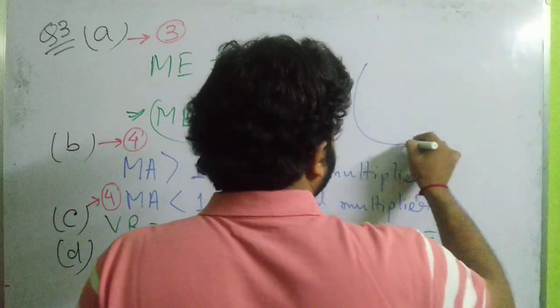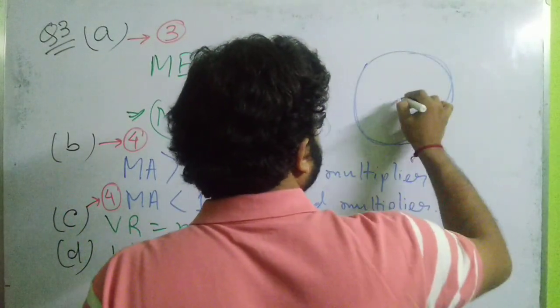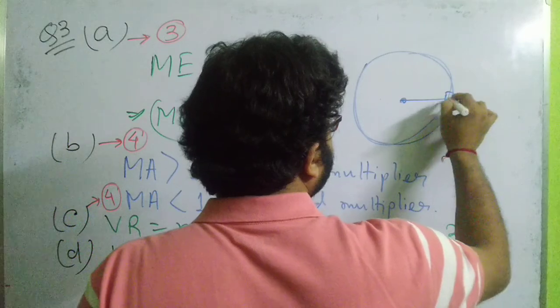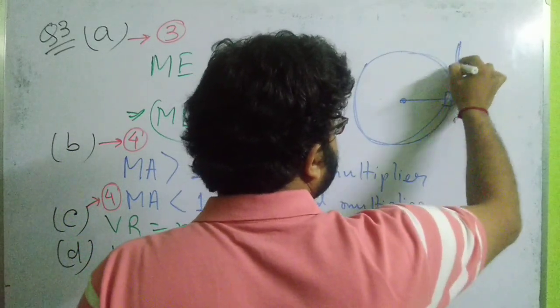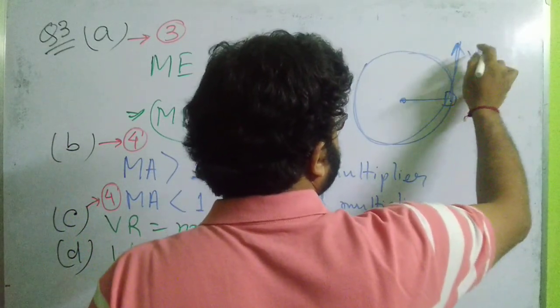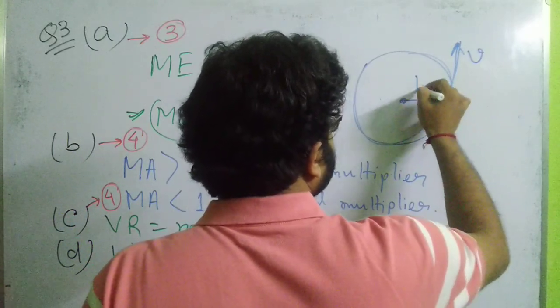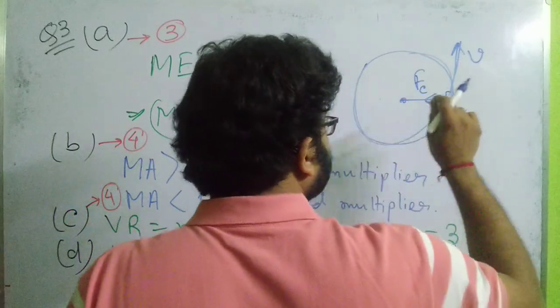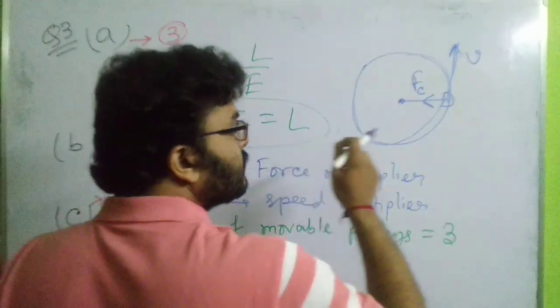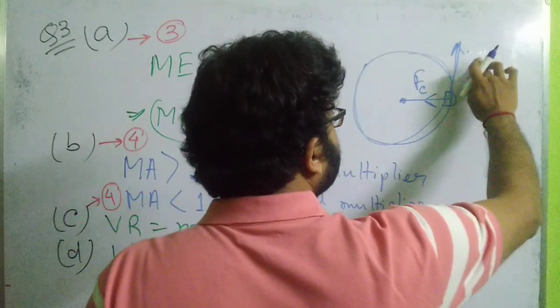When an object is moving in a circular path, the velocity of the object is in this direction, and the force, that is the centripetal force Fc, acts in this direction.